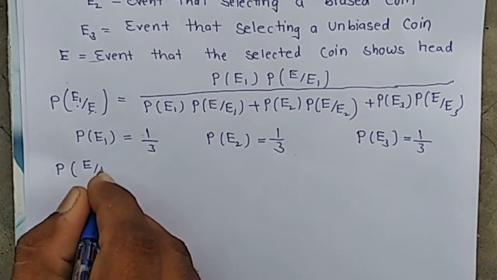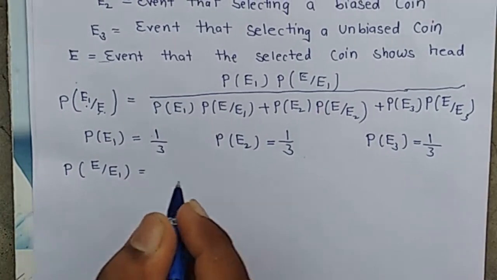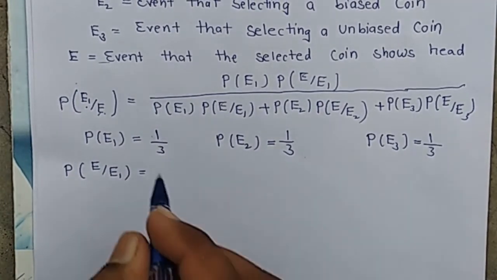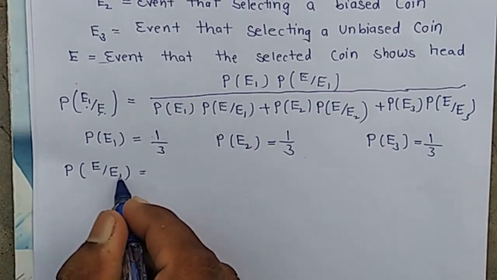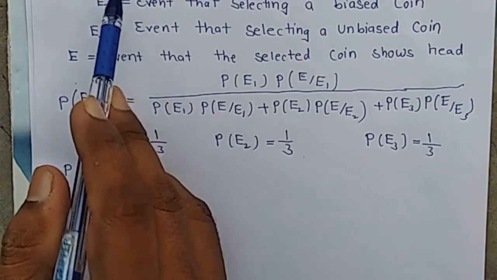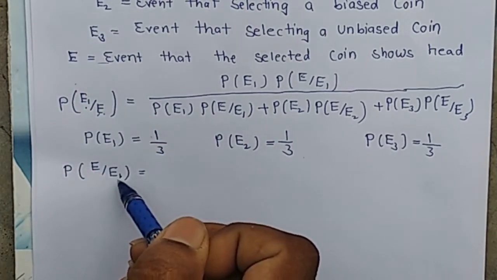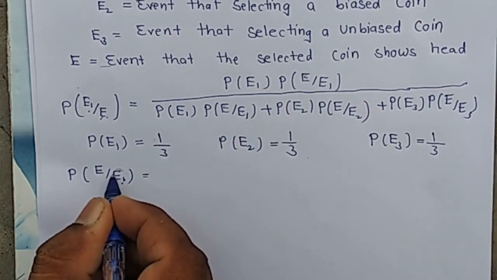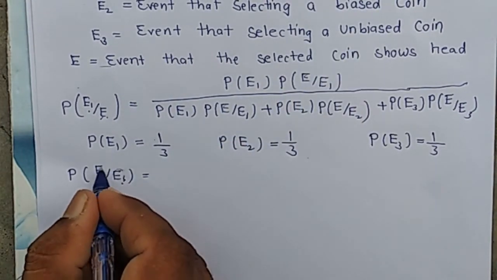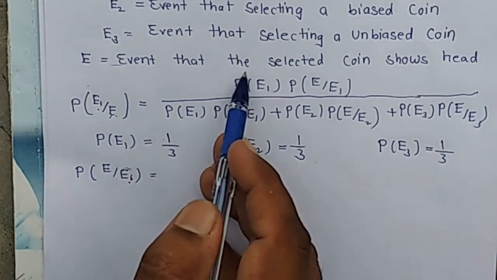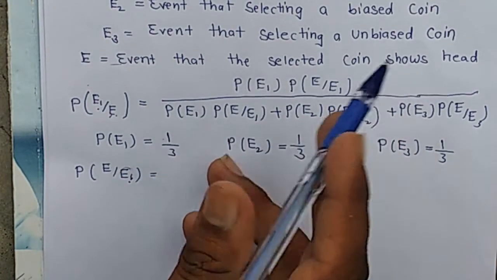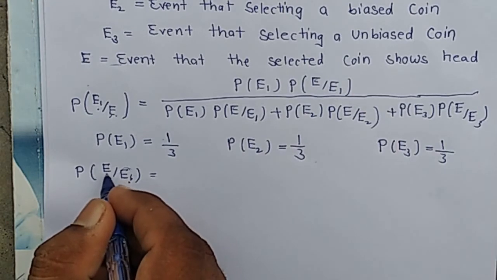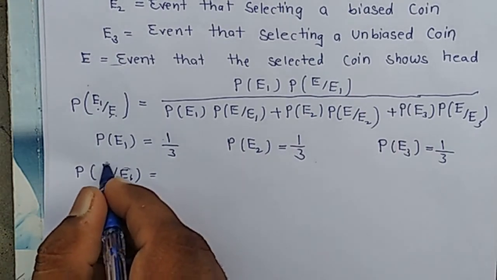E by E1. What is E by E1? It means the coin we have selected is a two-headed coin, and we have to find the probability that the coin shows head.